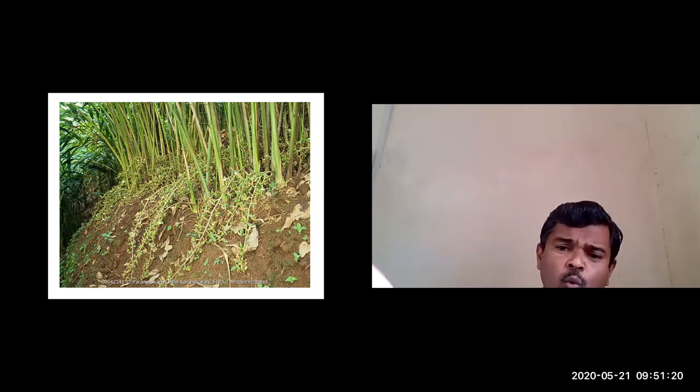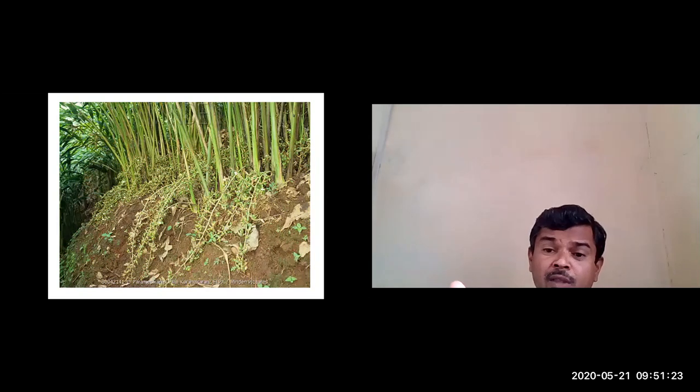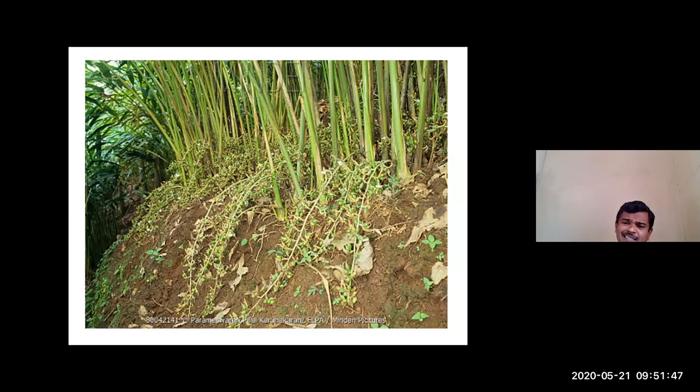You can observe that the main peduncle of the inflorescence is around 1 to 2 feet in length. They are prostrate, moving along the ground. Over the main peduncle, the flowers are arranged. That is a type of raceme inflorescence, you can say a panicle inflorescence. Panicle inflorescence is a type of raceme inflorescence in which the flowers are loosely arranged. The main peduncle spreads along the ground.